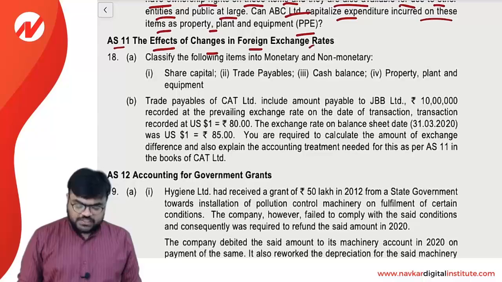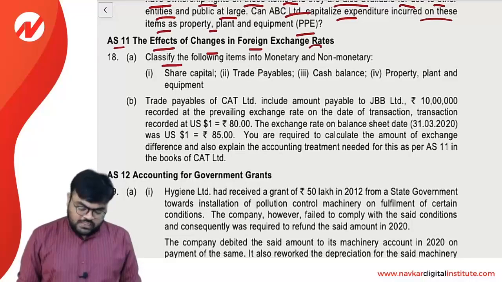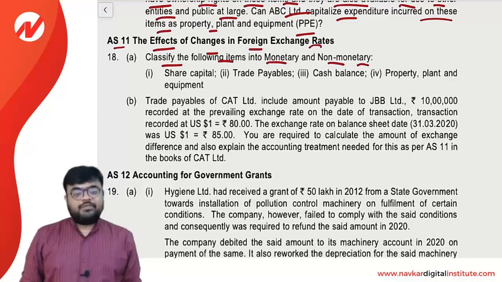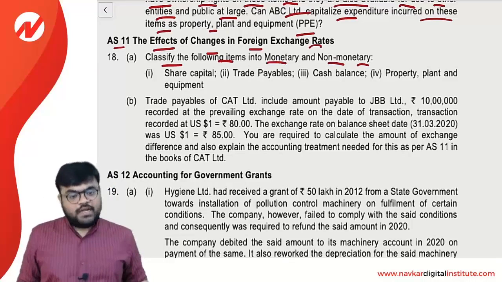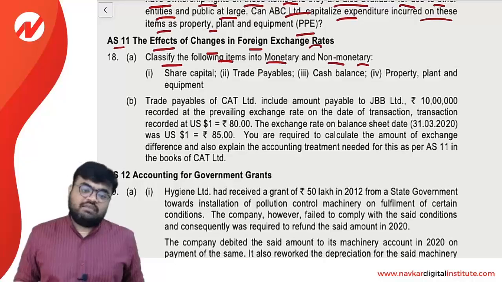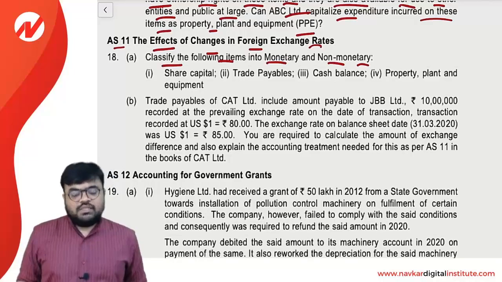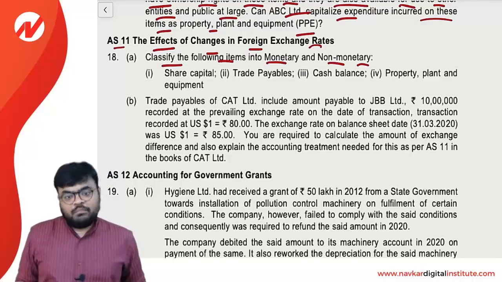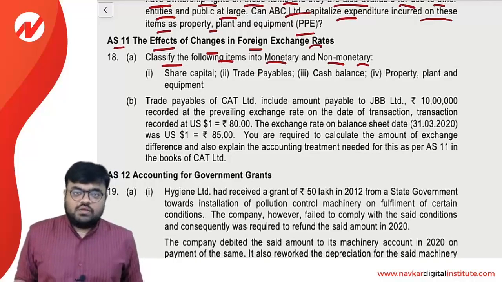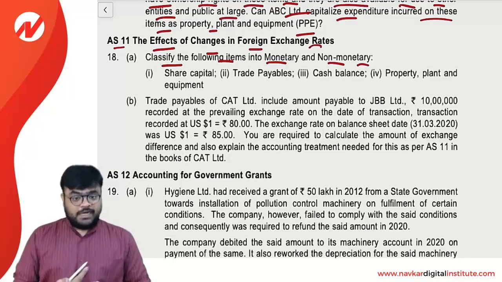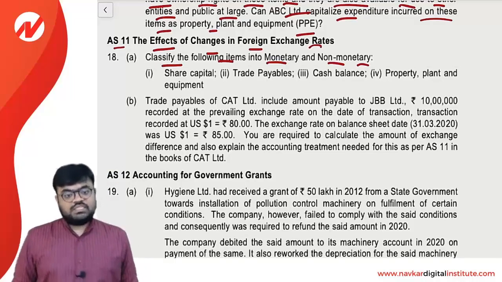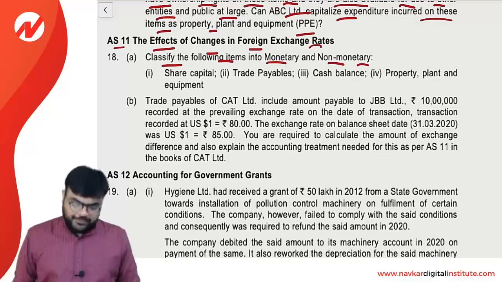The effects of changes in foreign exchange rates. Classify the following items into monetary and non-monetary. Understand the definition of a monetary item as per Accounting Standard 11. A monetary item is nothing but any asset or liability where the amount is fixed under the contract. I have given various examples related to monetary items in our classroom, that is, debtors, creditors, bills receivable, bills payable, loans and borrowings.